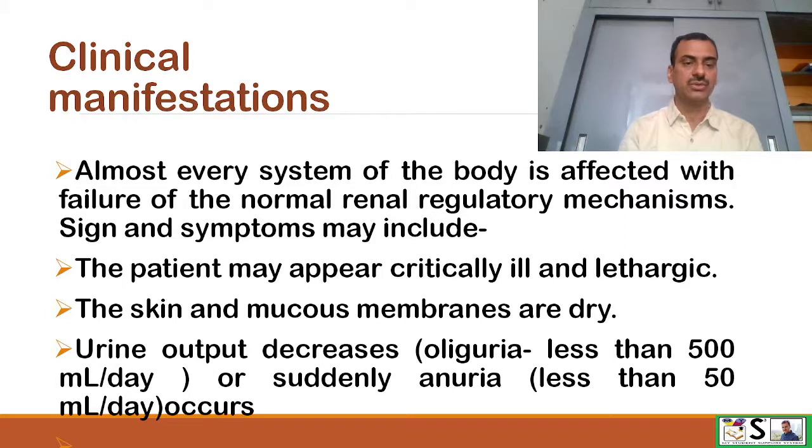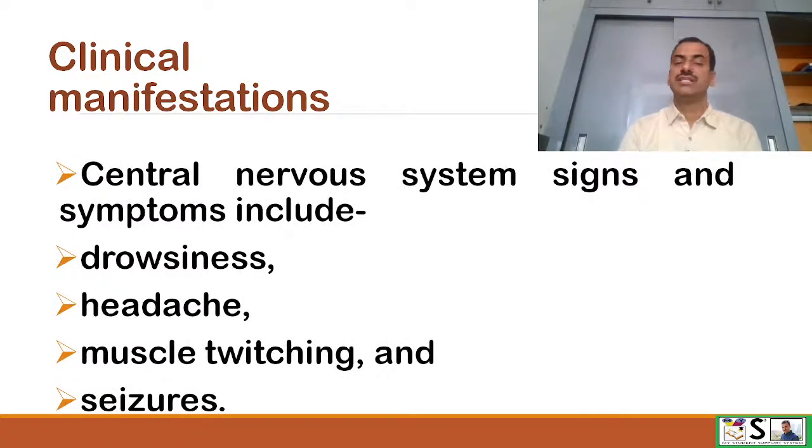Signs and symptoms may include: the patient may appear critically ill and lethargic, the skin and mucous membrane are dry, urine output decreases, and this condition is known as oliguria, where urine output is less than 500 ml per day, and sometimes anuria is there, and anuria means less than 50 ml urine output per day. Central nervous system signs and symptoms include drowsiness, headache, muscle twitching, and seizures also.